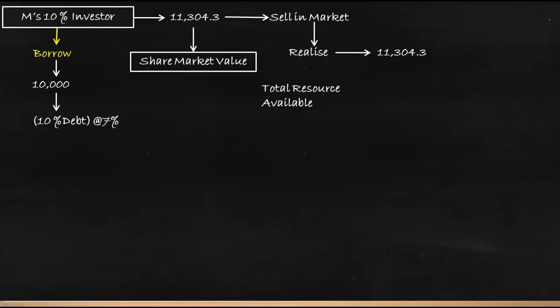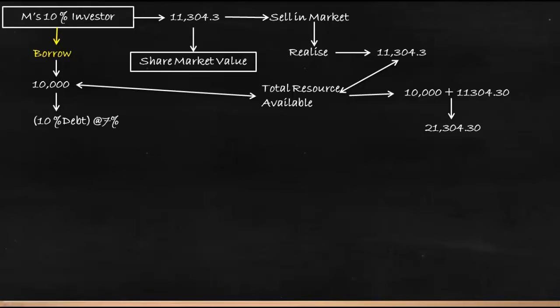So the total resources available with this investor now is 10,000, which has been borrowed, plus 11,304, which has been realized by selling the stake. So with this 21,304, he should invest in N for a 10% stake, which is 10% of 2 lakhs.